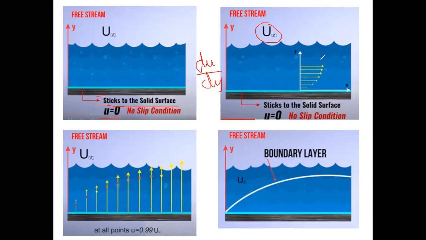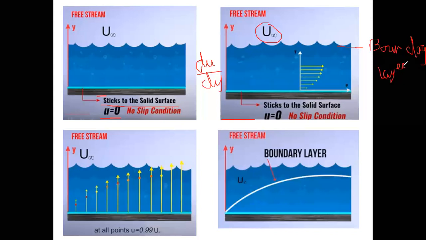This variation takes place in a very small region in the vicinity of the solid boundary. This small region is known as the boundary layer.